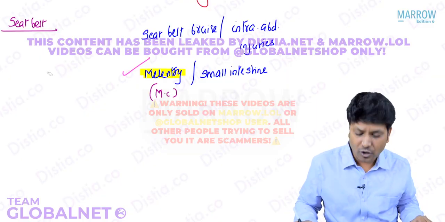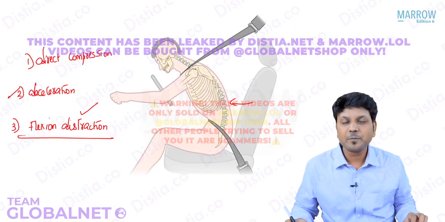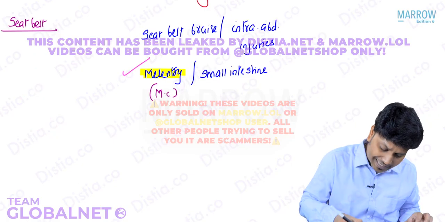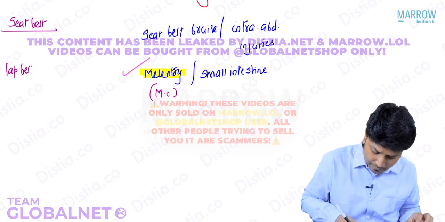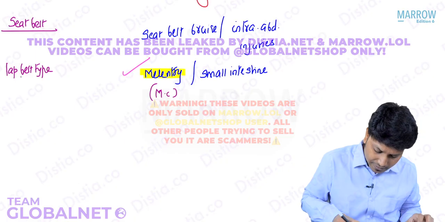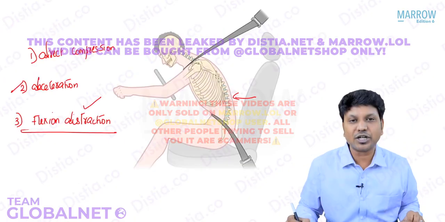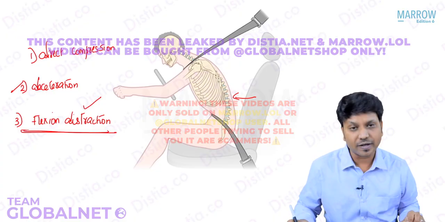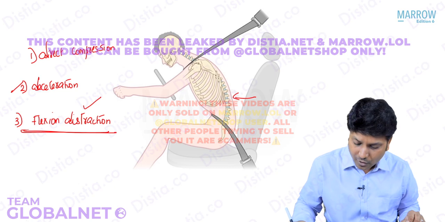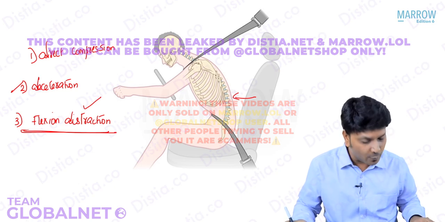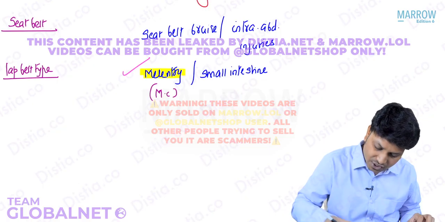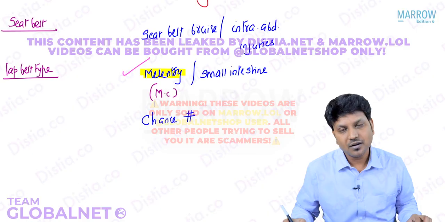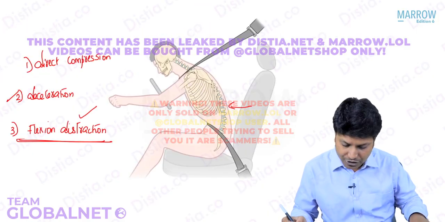The third type of trauma is flexion distraction injury. This flexion distraction injury is very, very commonly associated with the lap belt type, where the person is hyperflexing over the seat belt. You can have what is called flexion distraction injury, right? The vertebral column will go through flexion distraction, wherein we find what is called chance fracture. We call it chance fracture. Okay. I'll show you the chance fracture. You need to have a look at it.